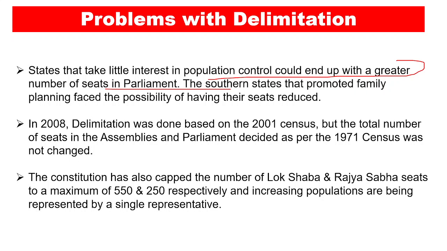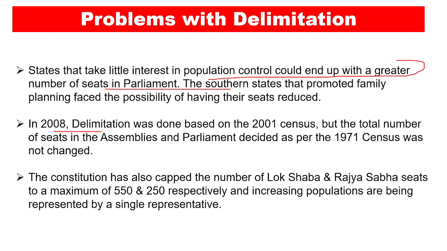But they will face a problem, because in this case, what will happen? Due to family planning, they will have a smaller population. Smaller population means smaller seats, less number of seats. And if you are having less number of seats, then the power dynamic shifts to the states which have a high population, which had basically nothing to do with family planning. So this disincentivizes the southern states which have promoted family planning.